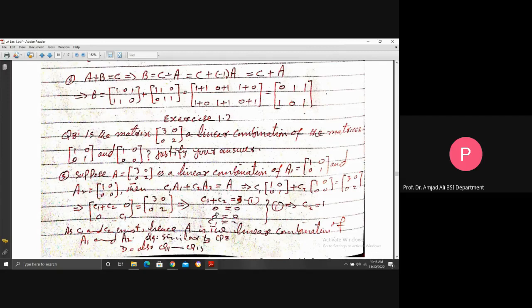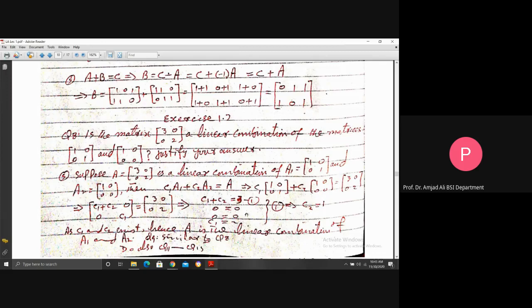Sometimes here maybe 0 is equal to 1. When a system obtained from the linear combination has an invalid case like 0 is equal to 1, then straightforwardly this system is inconsistent due to this invalid case, and this inconsistency is due to our wrong supposition. Then what will be true? A is not the linear combination.